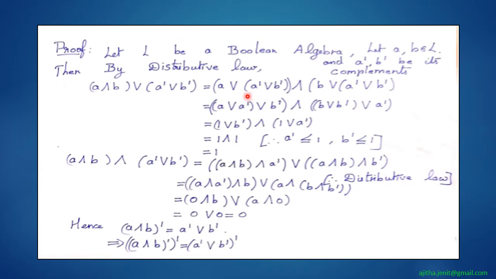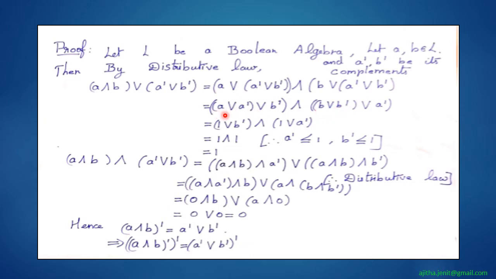And again here we will be using the associative law, so change the bracket. Therefore A join A dash join B dash, and here we have applied both the associative law as well as the commutative law. So interchange this and then applying the associative law, we will get B join B dash.